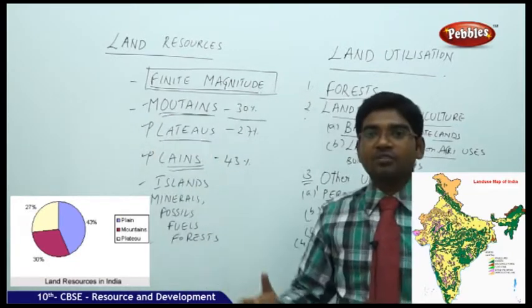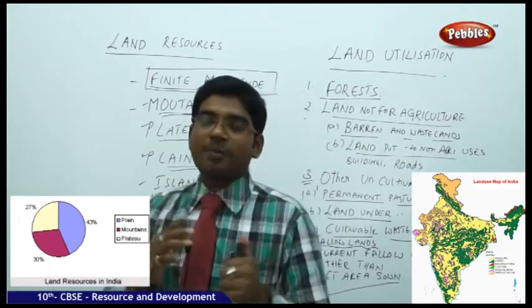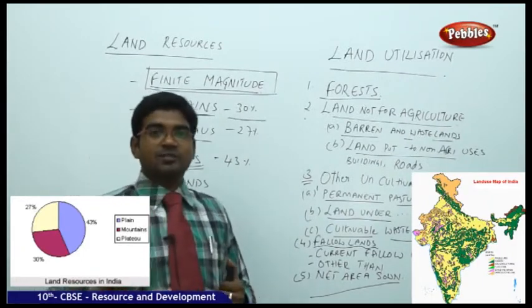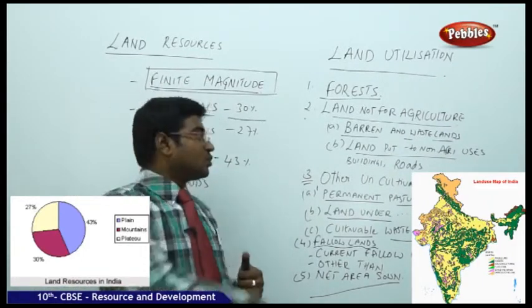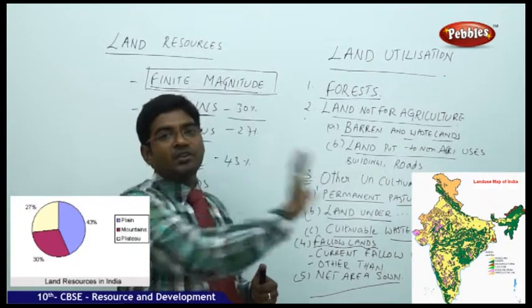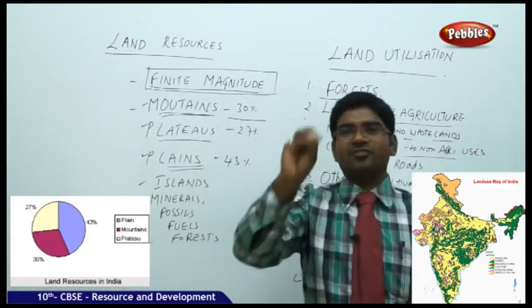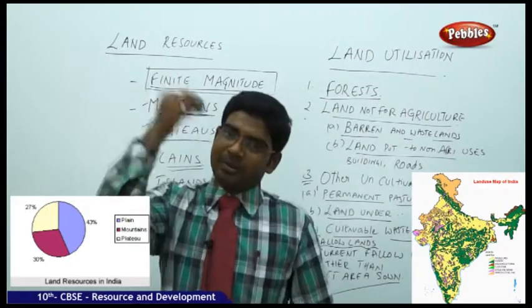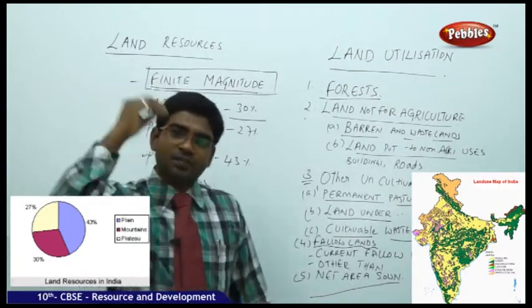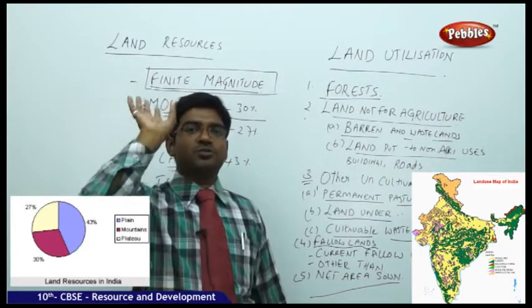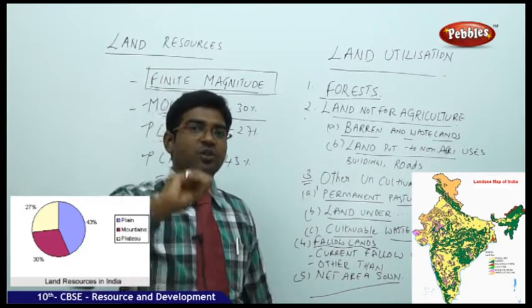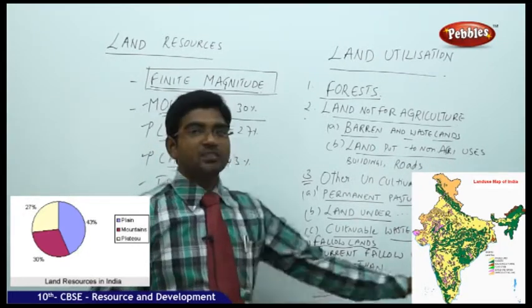The entire area where the cropping pattern is in progress, is being done continuously without any gap and not falling into any other category. It is not a land of forest. It is not a land of non-agricultural use. It is permanently used, regularly used. Every year they are using. This year also they used. That kind of area is known as net area zone.